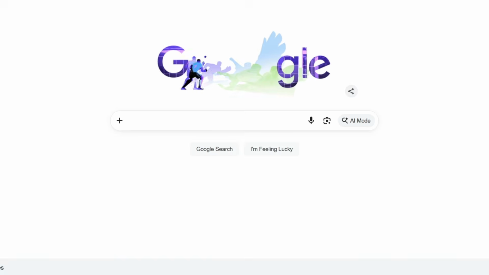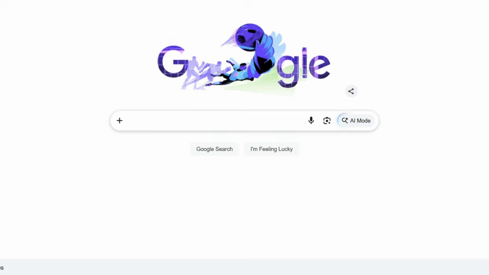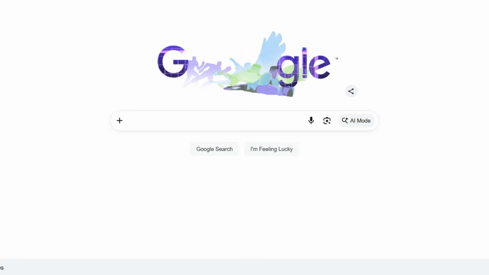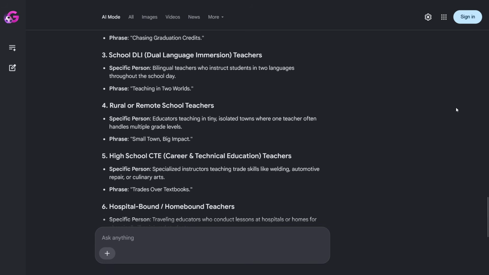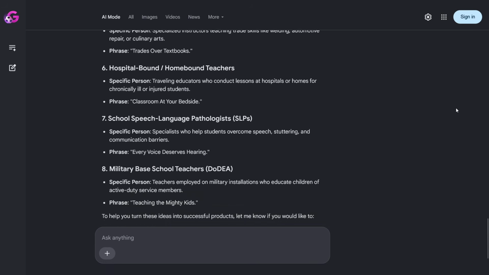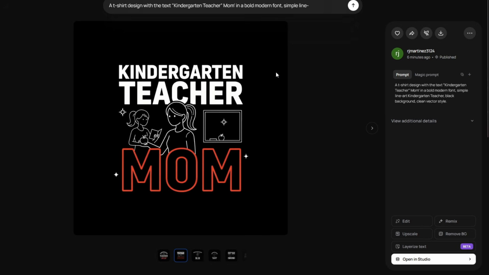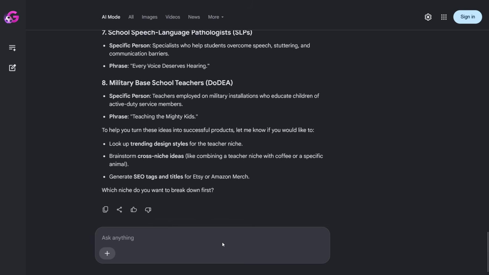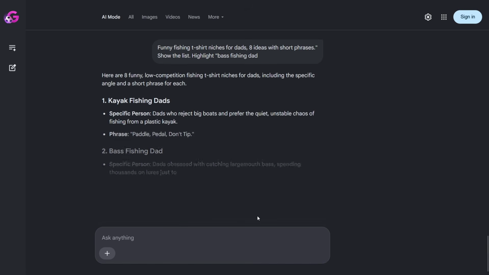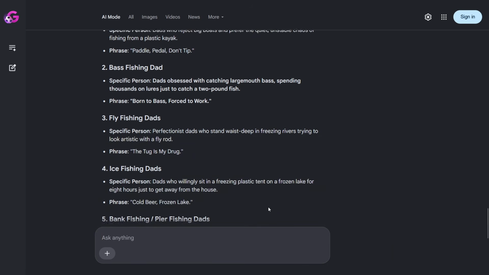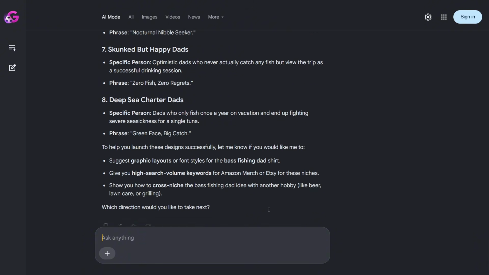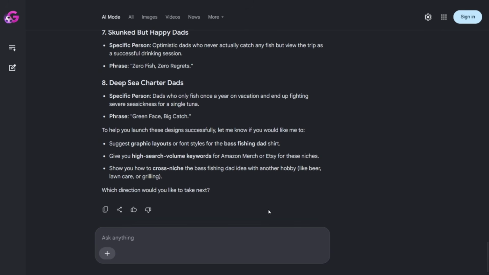Let me show you 2 more niches the same exact way. So you see, this isn't a one-time lucky thing. Niche example 1, teachers. Same steps, niche from Google, design from Ideogram. This one's ready for Redbubble and Etsy too, not just Amazon Merch on Demand. Niche example 2, fishing dads. So now you've seen it 3 times. Nurses, teachers, fishing dads, the same exact free workflow. You could do 10 of these before lunch.